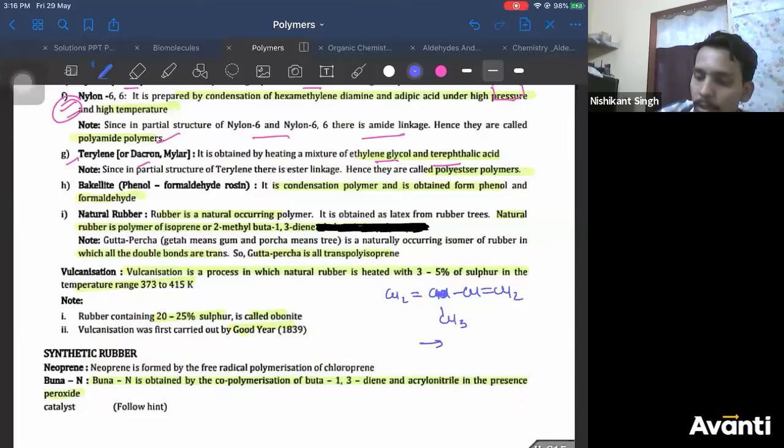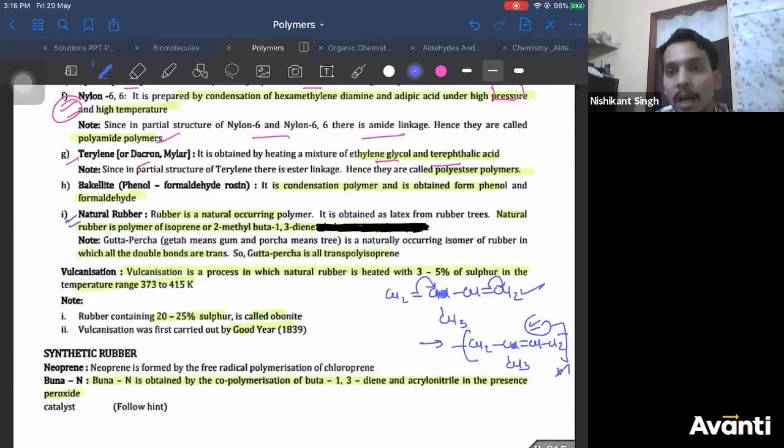How will you carry out polymerization of this? Break the bonds like this. So CH2, CH double bond CH, CH2. Here, in place of the CH, you have methyl. So this carbon has one bond free, and this carbon has one bond free, n times. This is isoprene. This is polyisoprene. Polyisoprene is also called natural rubber.